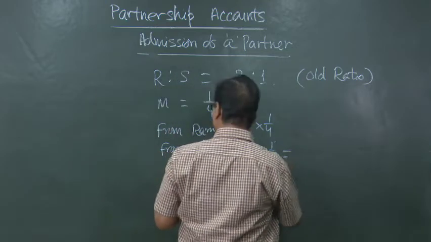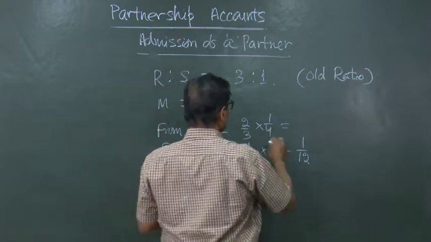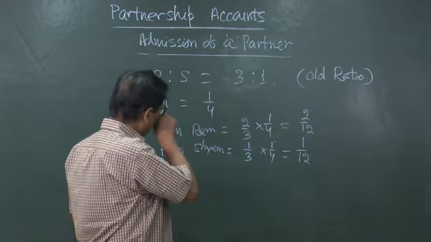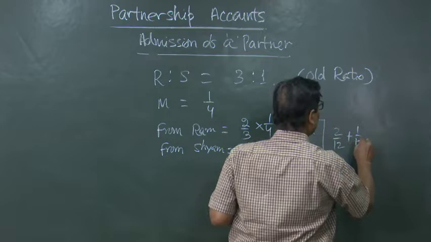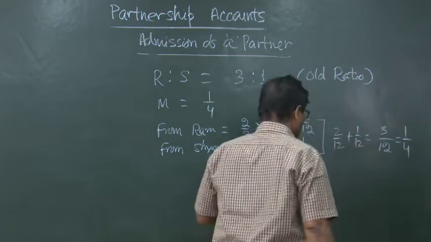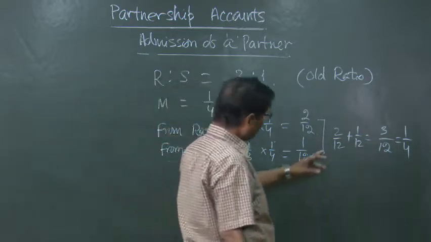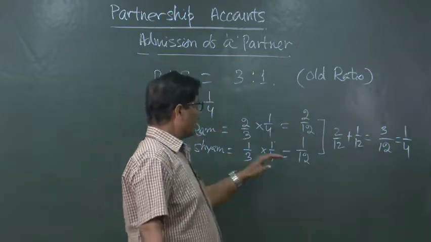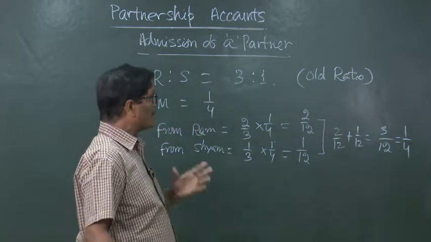In this way, Sam has to sacrifice 1 by 12 and Ram has to sacrifice 2 by 12. If you total these two, 2 by 12 plus 1 by 12 is equal to 3 by 12. 2 by 12 he is taking from Ram, 1 by 12 he is taking from Sam. In this, the total is coming to 3 by 12, which is equal to 1 by 4. Now, what will be the sacrificing ratio and what is the new ratio?